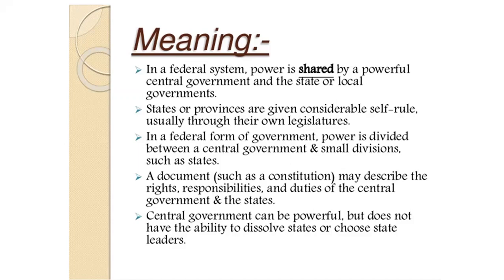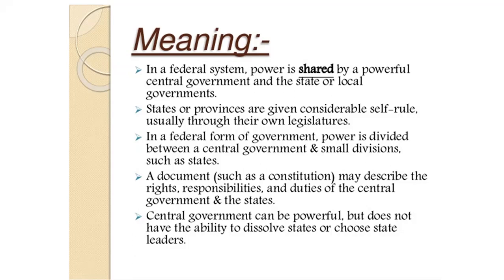Friends, here are some more points related to the federal system. A federal system is a system where power is shared by a powerful central government and also with the state governments, and states are given considerable self-rule, usually through their own legislatures.